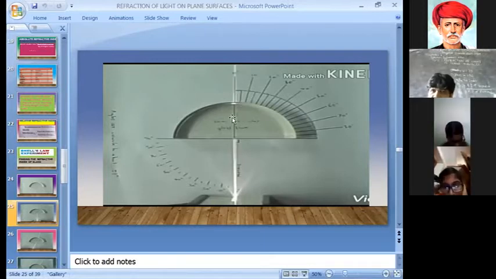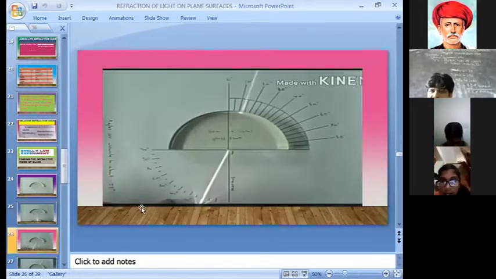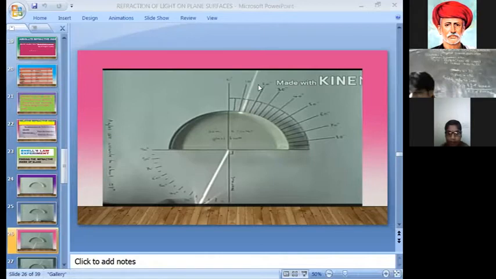For example, if you take some angle here, please observe here. Now I kept, suppose for example, 15 degrees angle. So this is the angle of incidence. You observe that one. 20 degrees పెట్టాను నేను. చూడండి, angle of incidence ఎంత పెట్టాను? 20 degrees పెట్టాను. కానీ when light travels from rarer medium to denser medium here, what is the refracted ray? Do you observe the refracted ray here?